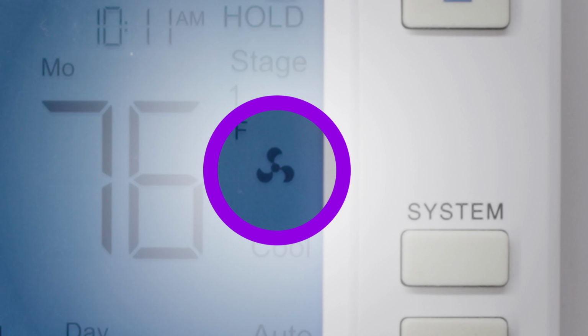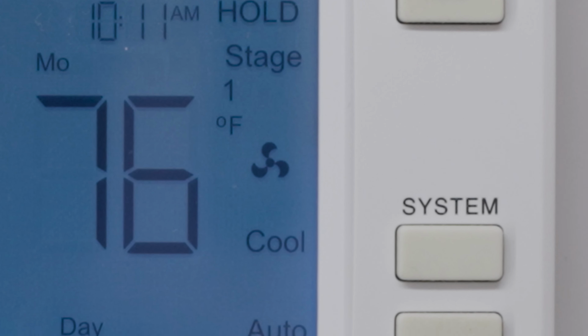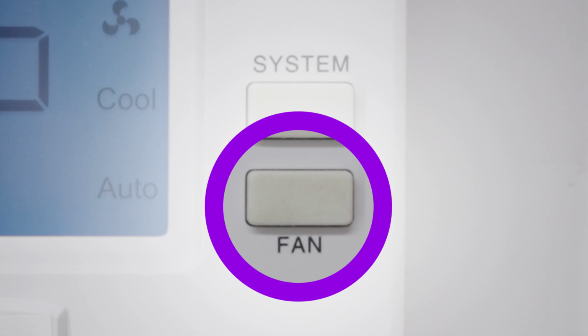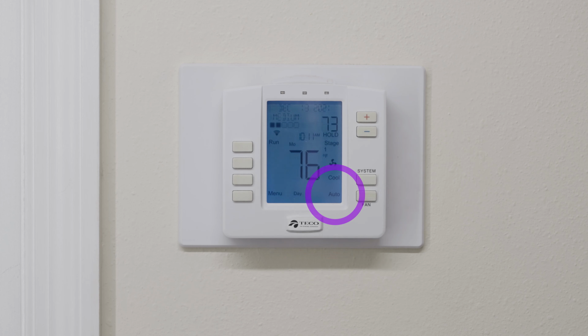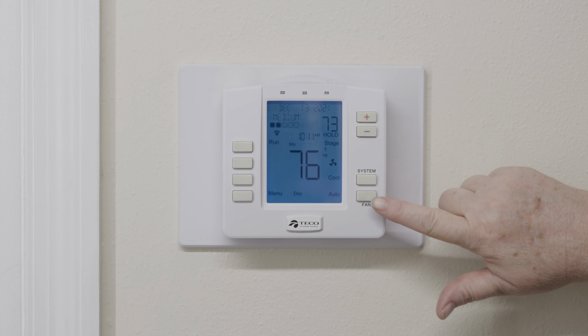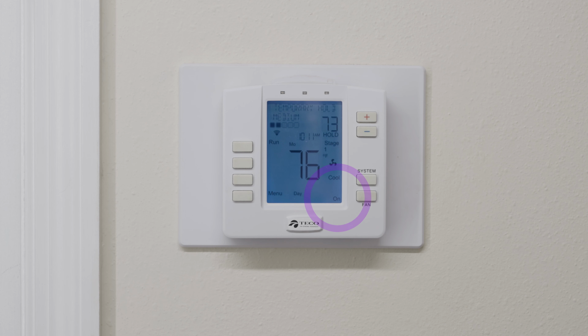This fan icon appears when the fan is running. Here at the bottom right is the fan control. We recommend leaving the fan control in auto. If you prefer to run the fan at all times, press the fan button until on is displayed.